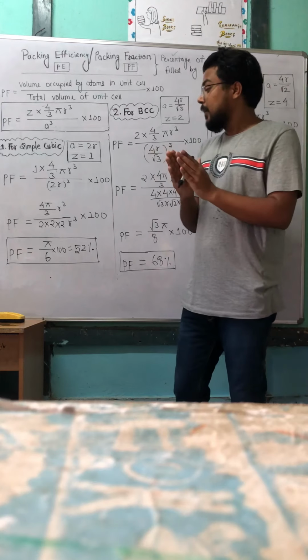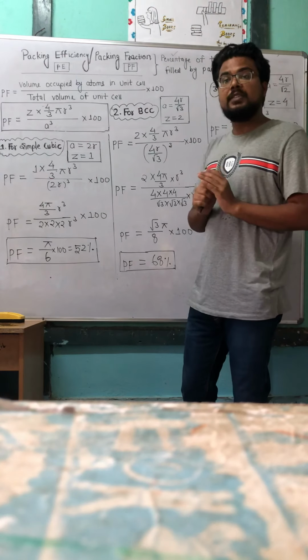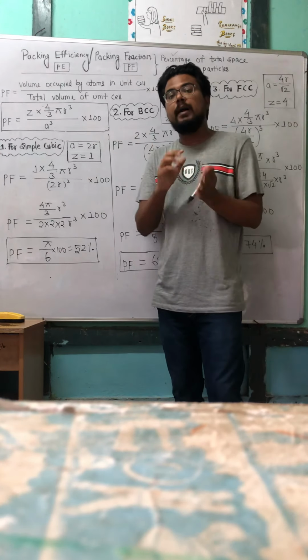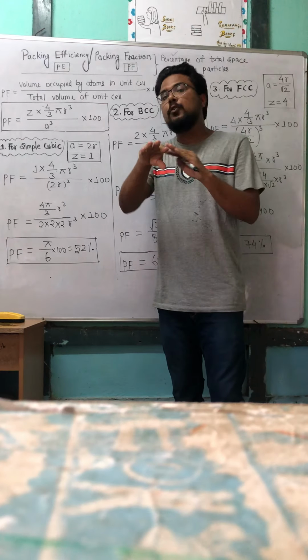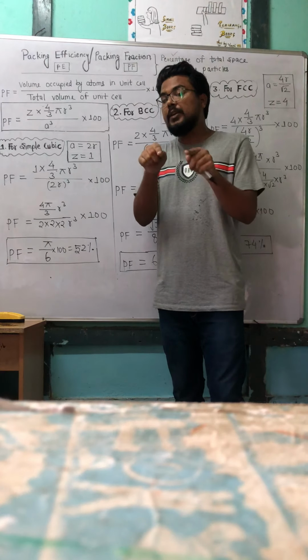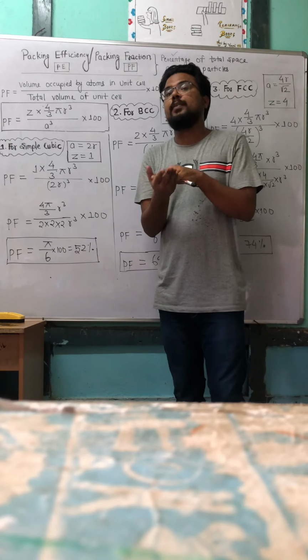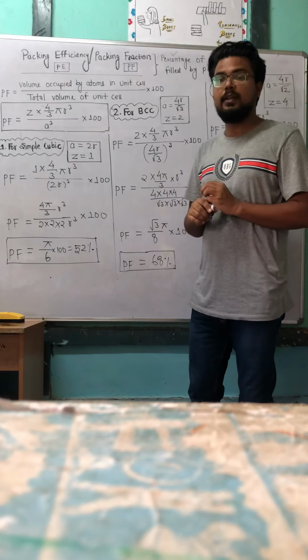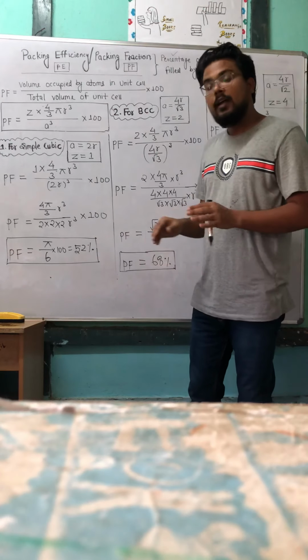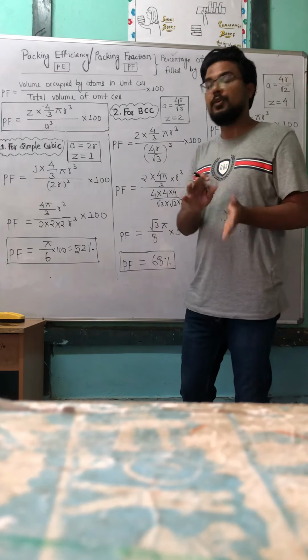Means for simple cubic unit cell, the space occupied by atom or particle is 52%. Means in simple cubic unit cell, the full unit cell is not filled by atoms, only 52% area is filled. Means the vacant area is how much? 100 minus 52, it will be 48%.